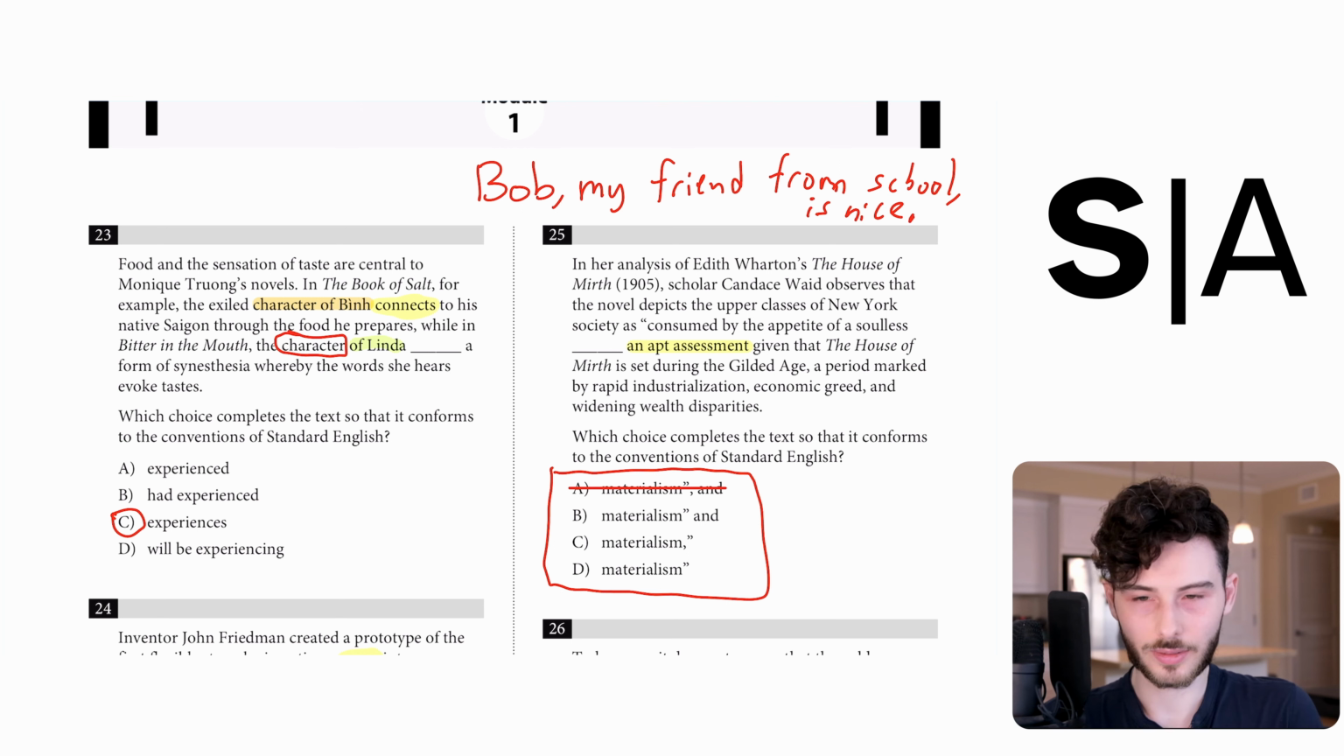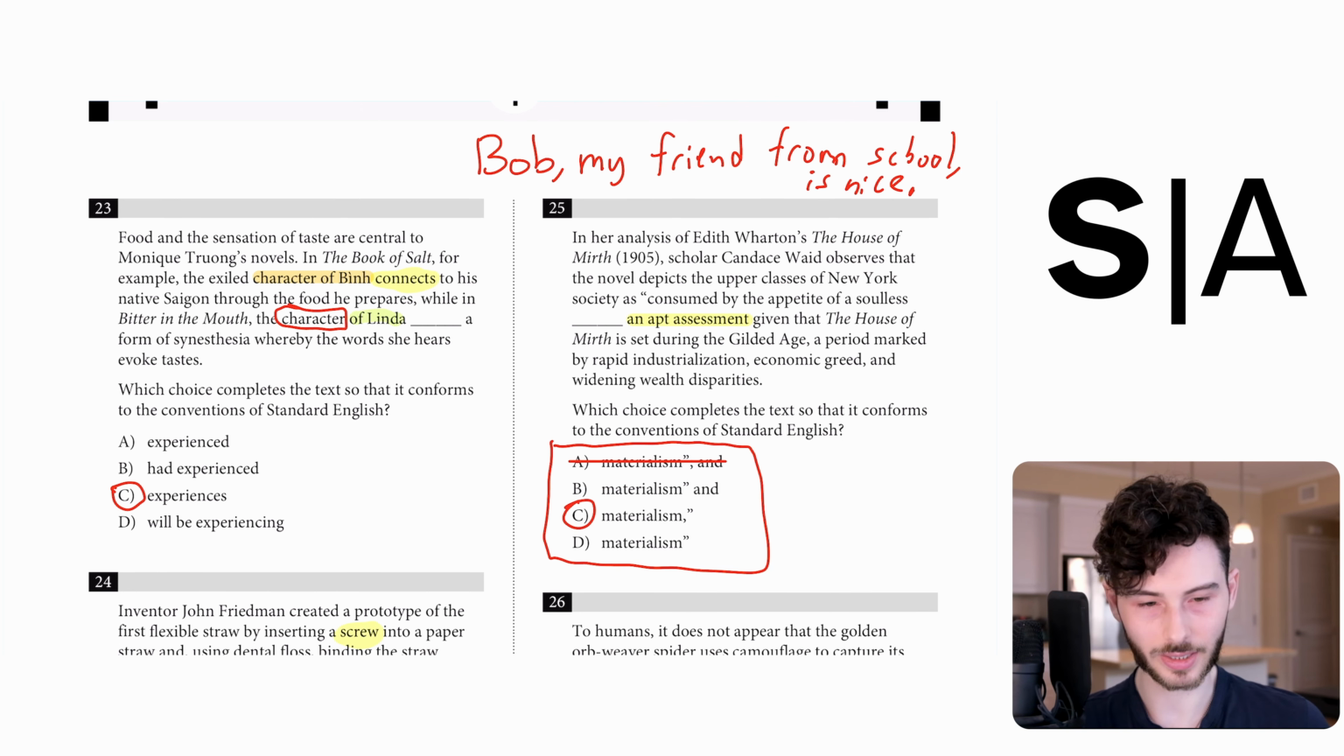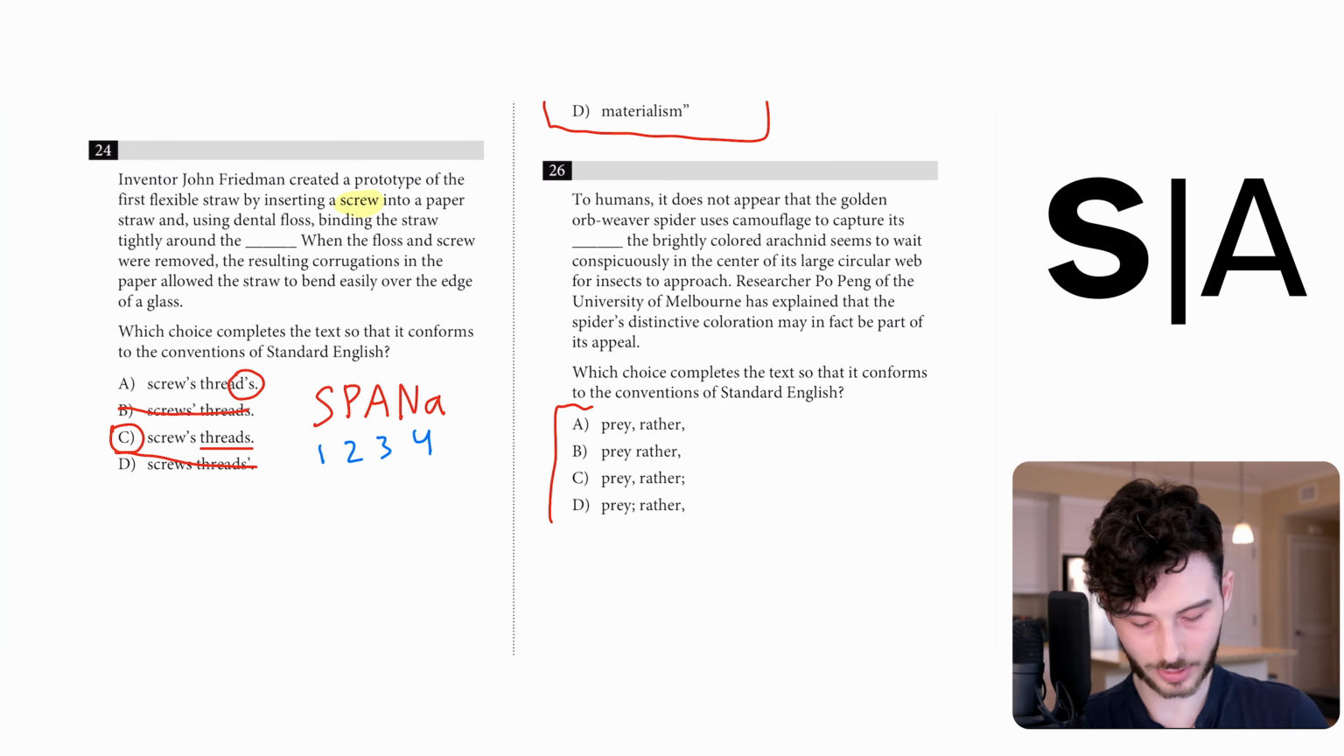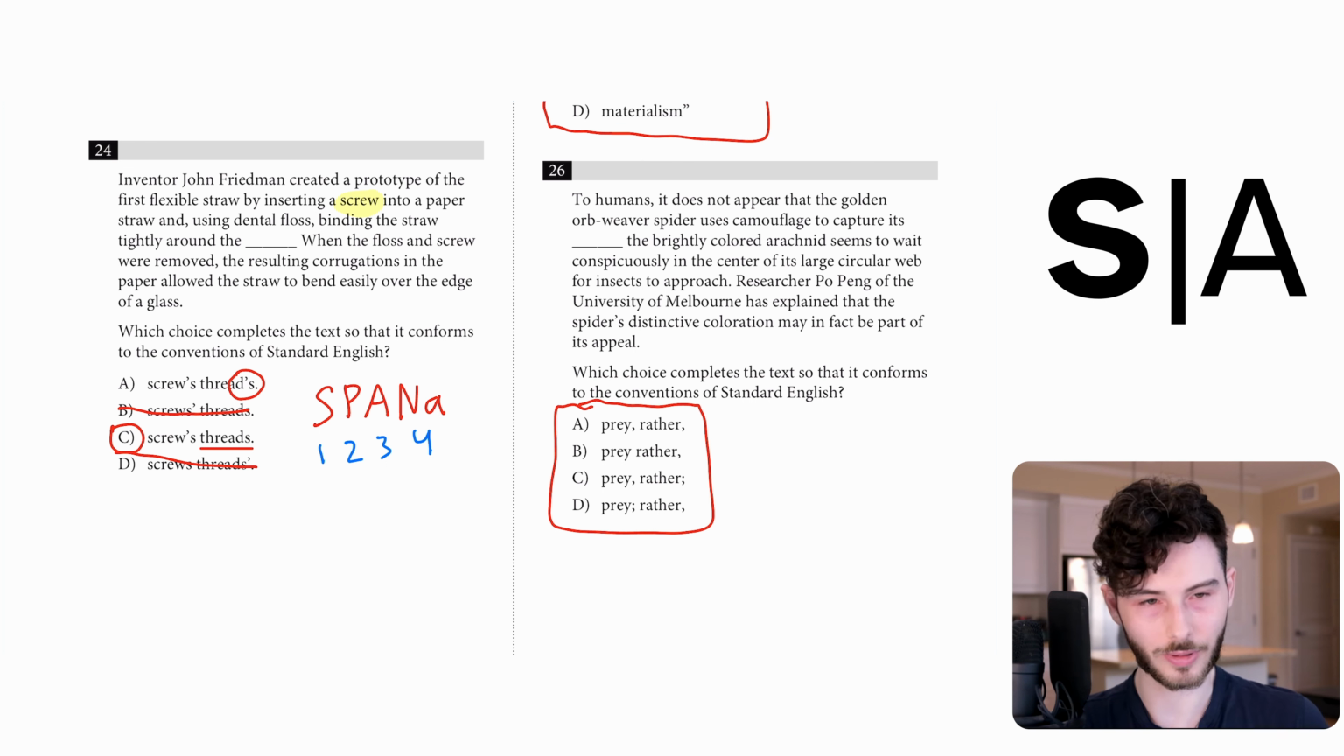is nice. This type of modifier always requires commas, which means that we are forced to use C, because it has a comma before an apt assessment. The phrase an apt assessment is a noun phrase that's modifying the quote. It's saying what type of assessment it is. It's apt.